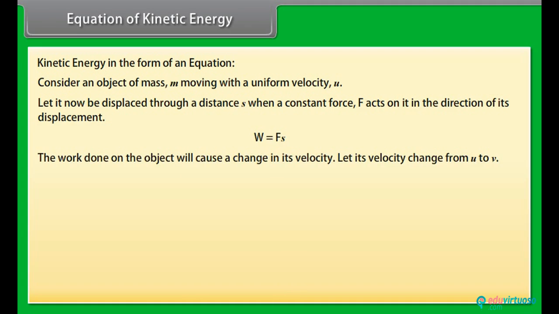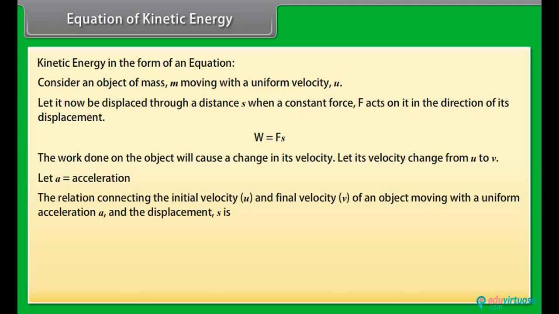The work done on the object will cause a change in its velocity. Let its velocity change from u to v. Let a be the acceleration produced. The relation connecting the initial velocity u and final velocity v of an object moving with a uniform acceleration a and the displacement s is v square minus u square equal to 2as. This gives s is equal to v square minus u square whole upon 2a.